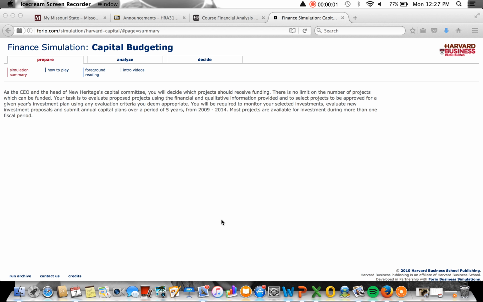First simulation with capital budgeting. So the scenario is, as the CEO and head of the New Heritage Capital Committee, you will decide which project should receive funding. There is no limit on the number of projects which can be funded, and my task is to evaluate proposed projects using the financial and qualitative information provided and to select projects to be approved for a given year's investment plan using any evaluation criteria I see appropriate.